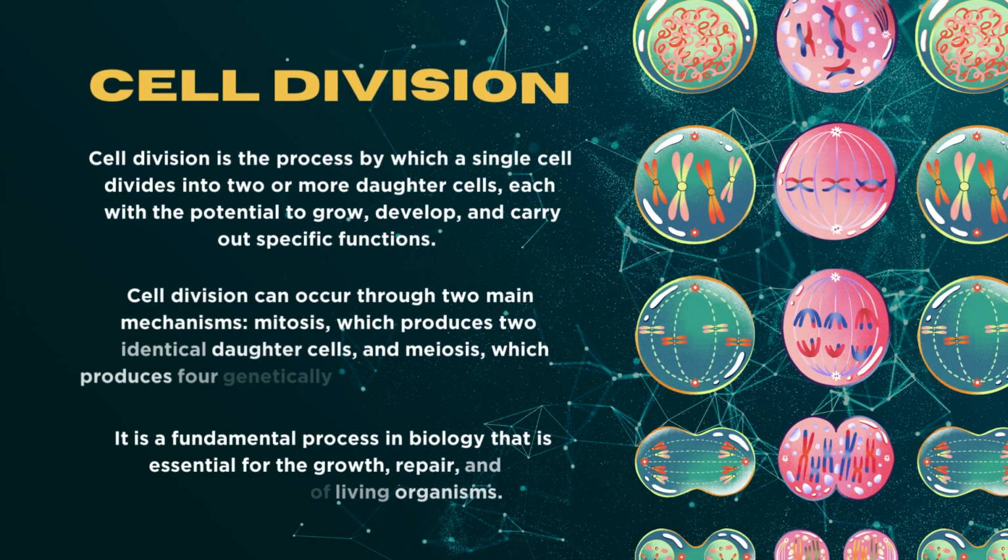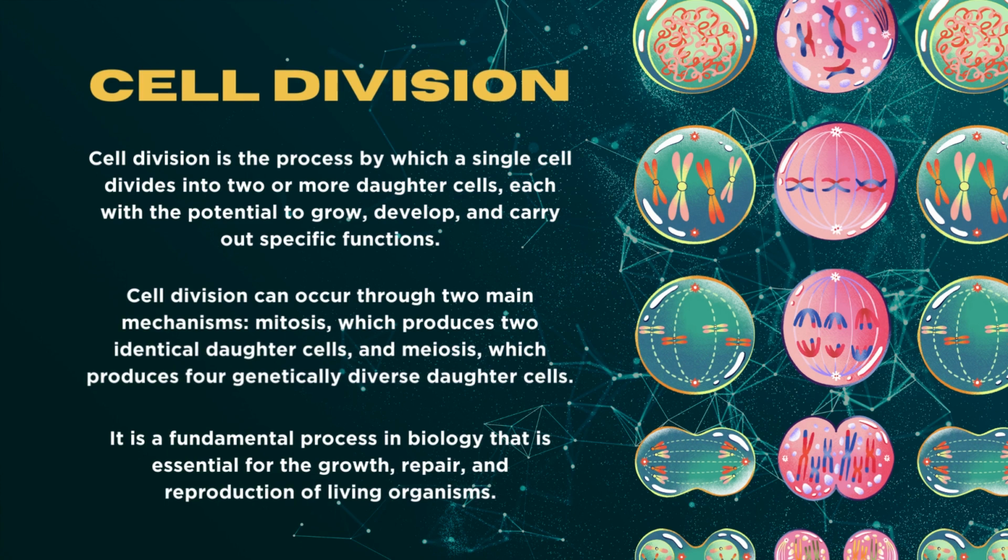Cell division is the process by which a single cell divides into two or more daughter cells, each with the potential to grow, develop, and carry out specific functions. Cell division can occur through two main mechanisms: mitosis, which produces two identical daughter cells, and meiosis, which produces four genetically diverse daughter cells. It is a fundamental process in biology that is essential for the growth, repair, and reproduction of living organisms.